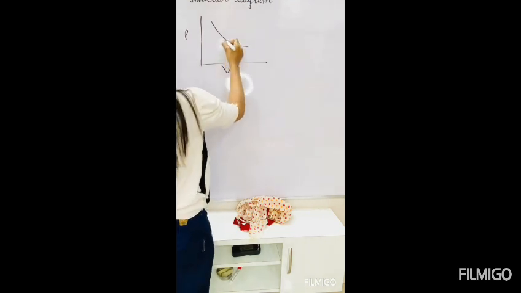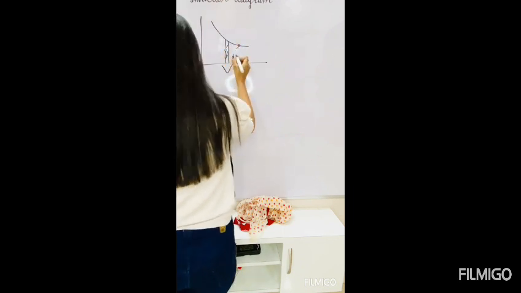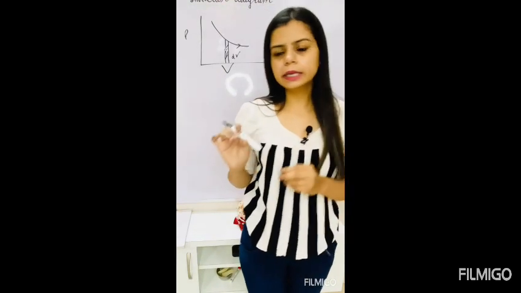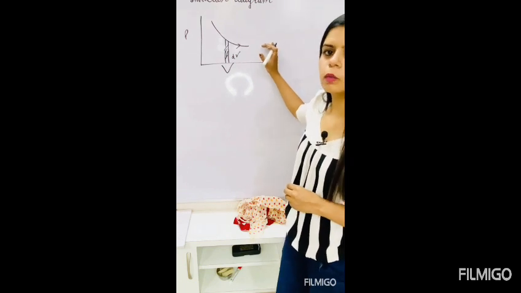Let us take this small volume dV. And if I ask you to find the area of this indicator diagram, what will be the area here?